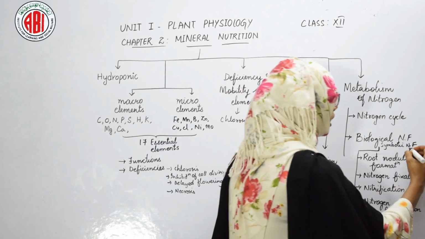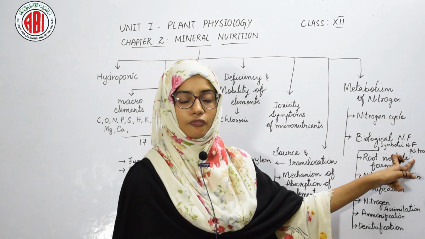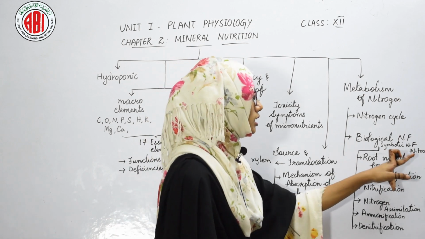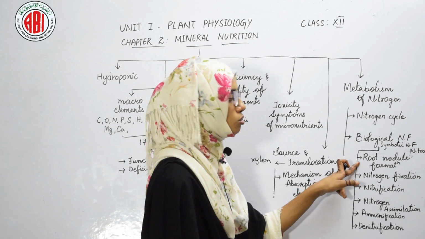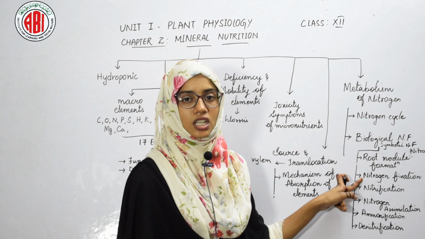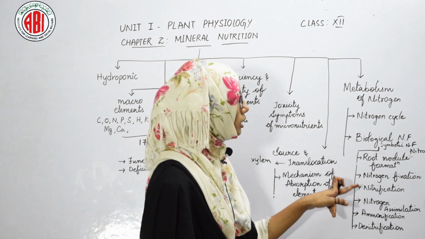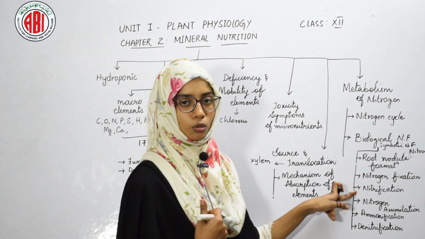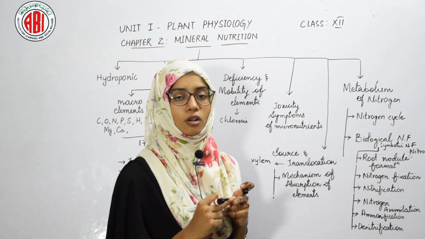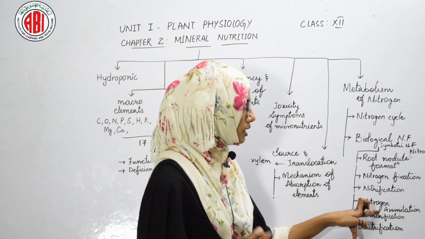As I said, in symbiotic nitrogen fixation, nitrogenase is a very important enzyme and it requires anaerobic conditions, and this enzyme helps in the formation of root nodule. In the nitrogen fixation step, we have seen how molecular nitrogen is converted into ammonia. Then that ammonia is converted into nitrates and nitrites, which is called nitrification, and those usable forms like nitrate and nitrite are used up by the plants, which is called nitrogen assimilation.